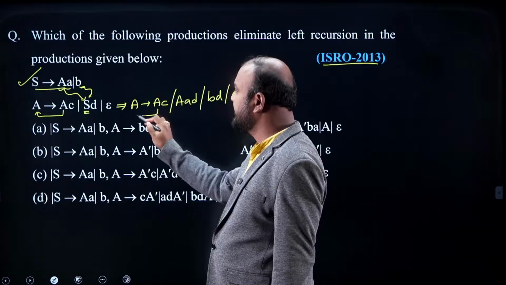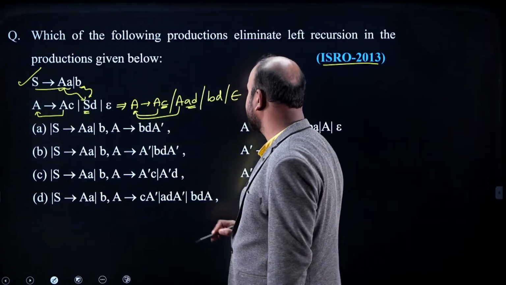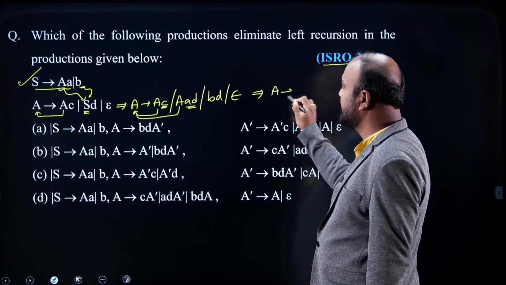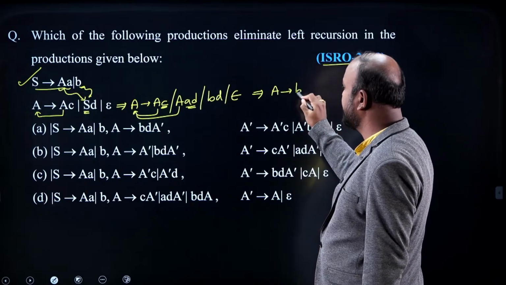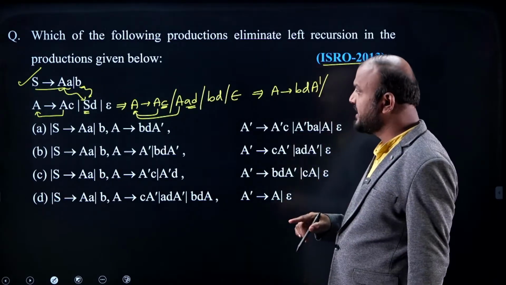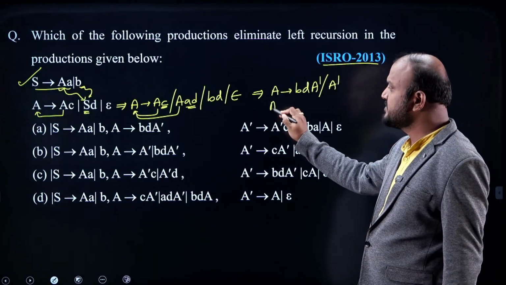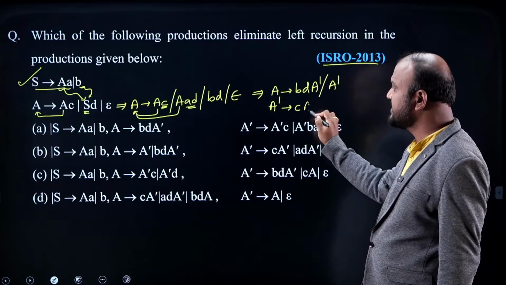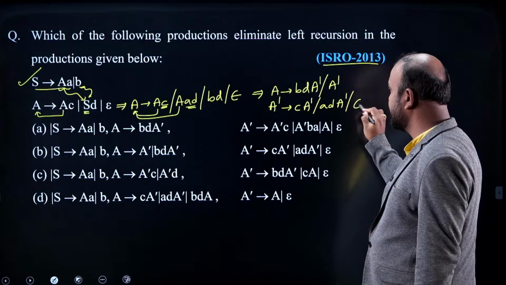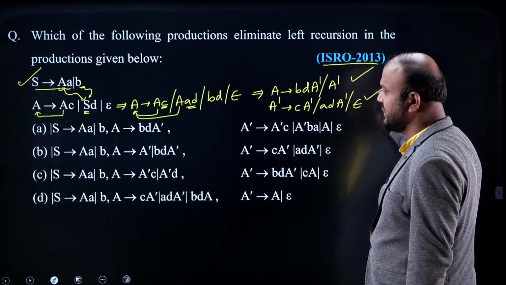Now it is a direct left recursion and the repetition is with C and AD. So we can replace the first one with BD followed by A dash, or the second alternative is epsilon A dash, which means A dash. And what is possible with A dash? Repetition of C's happens: C A dash, or AD A dash, or for terminating, epsilon. These are grammar productions 1, 2, 3.